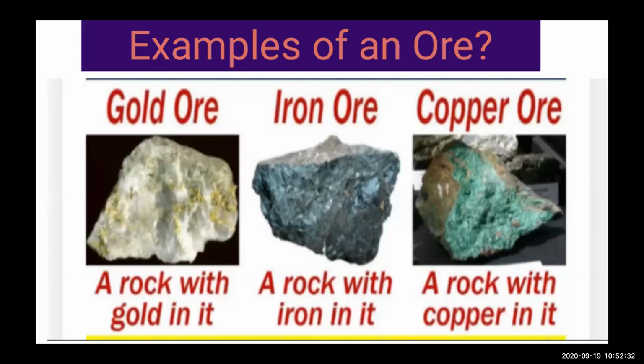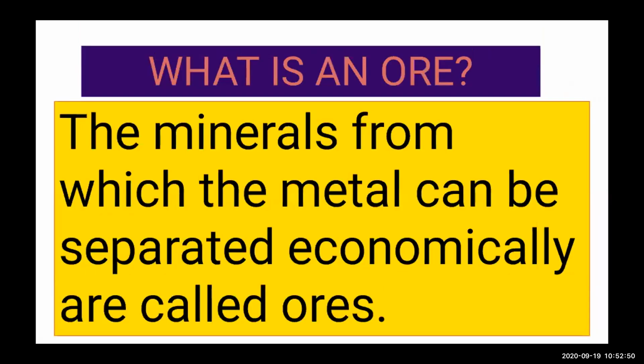The metals are mixed in it, so we separate them. This is called the ore. So what is an ore? The minerals from which the metal can be separated economically are called ore. We can get the metal from that mineral.